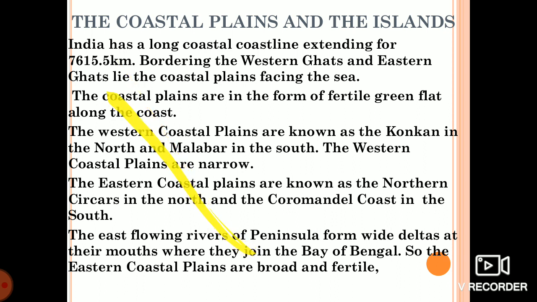The western coastal plains are narrower. The eastern coastal plains are known as the Northern Circars in the north and the Coromandel Coast in the south. The east flowing rivers form deltas at the mouth where they join the Bay of Bengal. So the eastern coastal plains are very broad and very fertile.